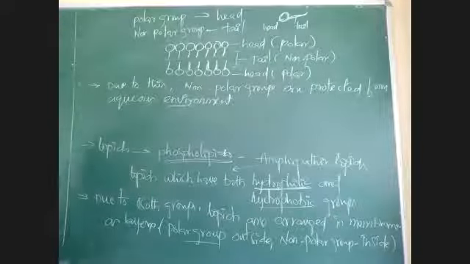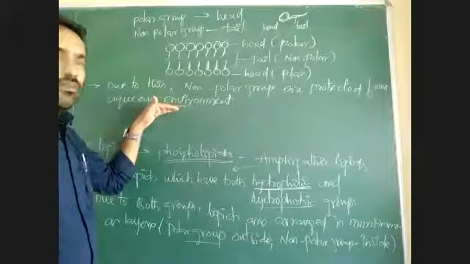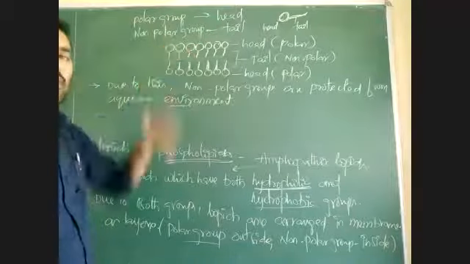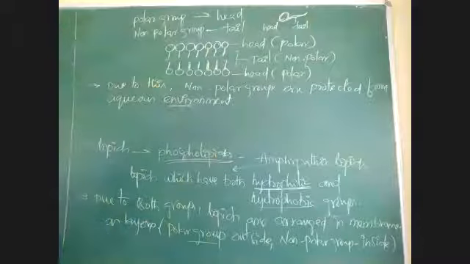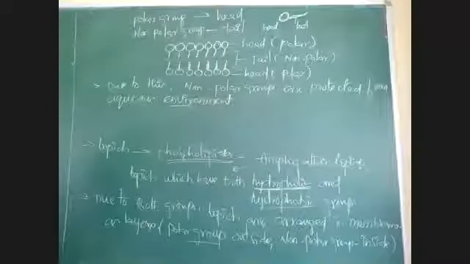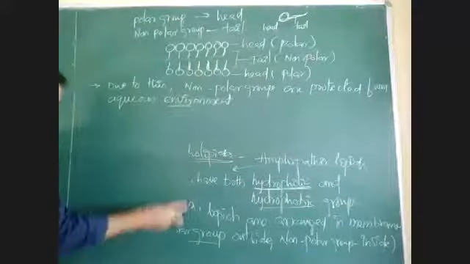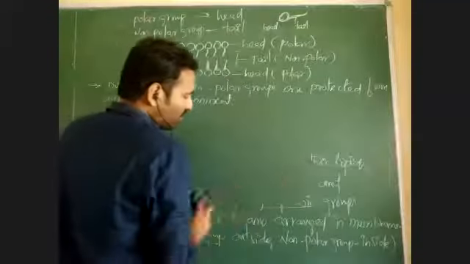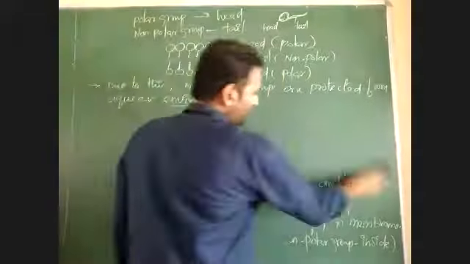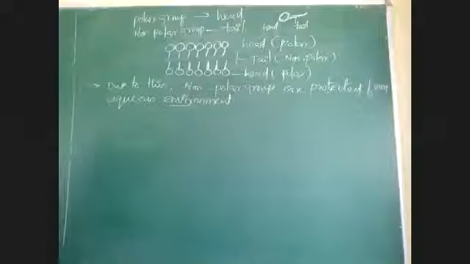Right. Due to the presence of these two layers, polar groups are present towards the aqueous environment. Non-polar groups are present opposite to the aqueous environment, so that non-polar groups are protected from the aqueous environment. They are protected from water. That means they are moving far away from the water.